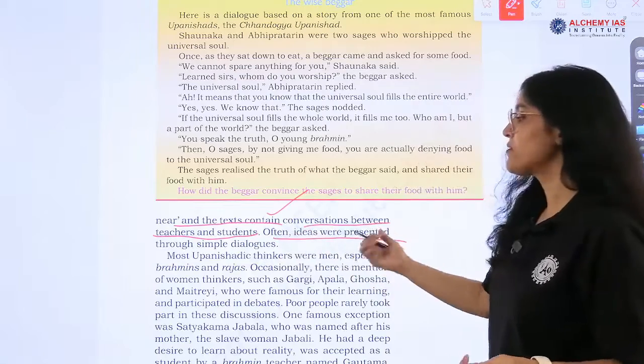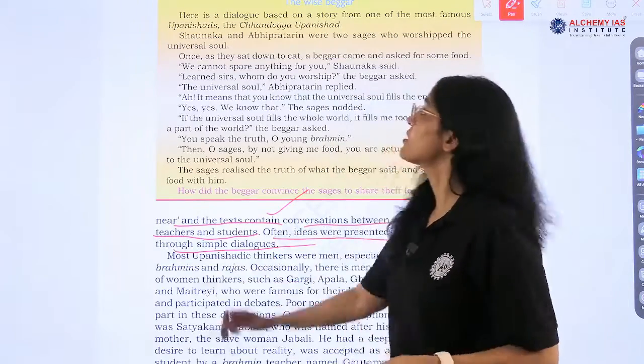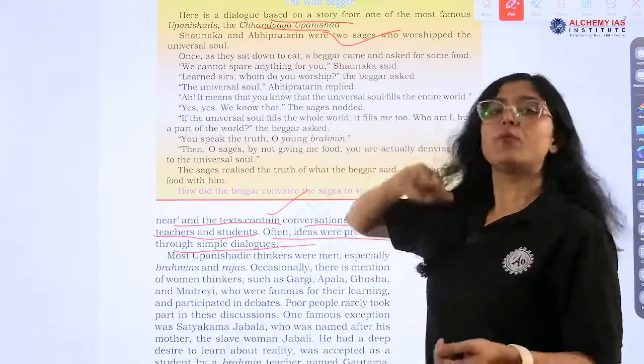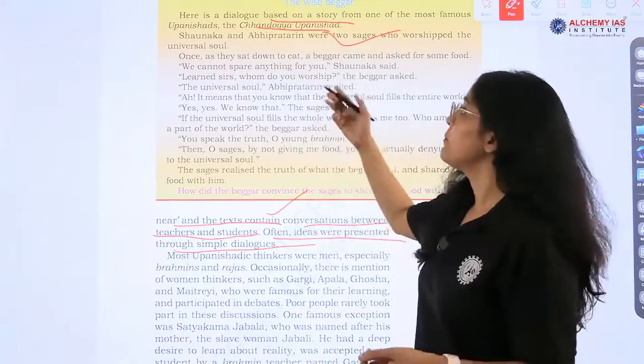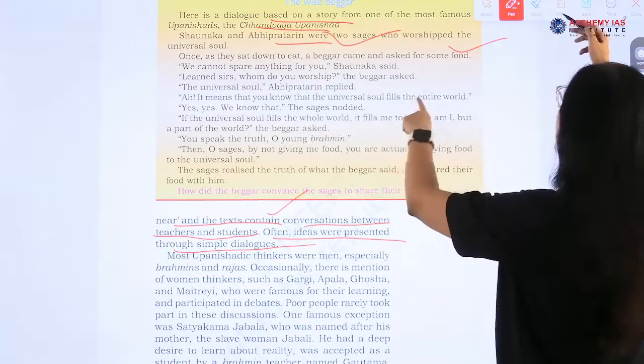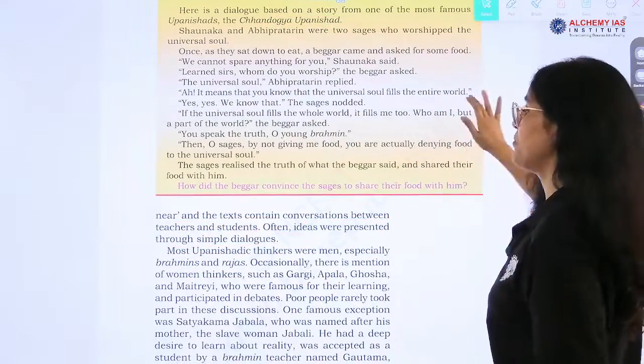Often ideas were presented through simple dialogues. So the wise beggar, there is this dialogue in the Chandogya Upanishad, right? A dialogue between a beggar and what? Sages, right? Read this. This is a very important information, okay?